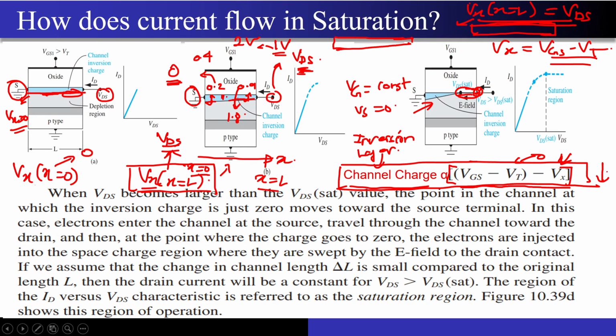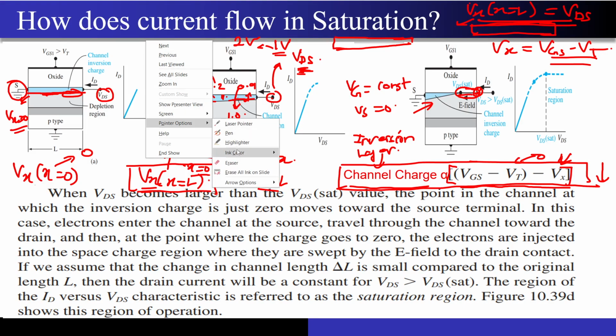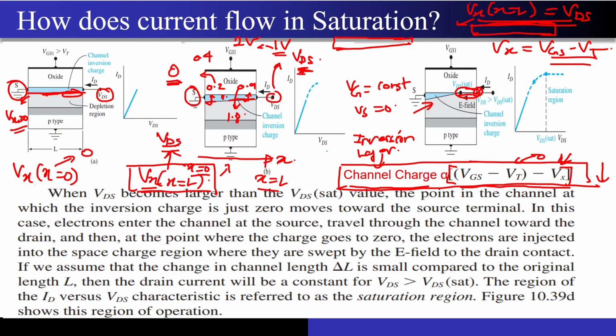Now, a famous interview question that will be asked many times just to fool you when you go for interviews in IIT, ISC or any industry. So let me just change the color of the pen. The question that those guys will ask is, if there is no channel present in this region, then how is the current flowing?